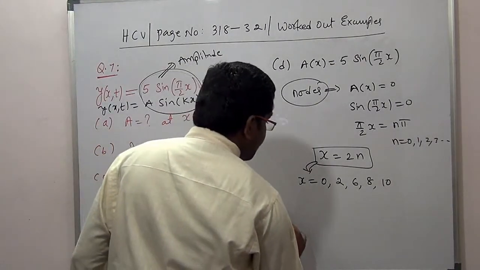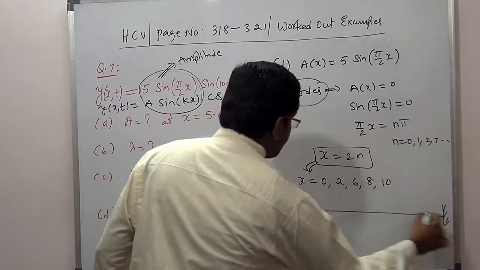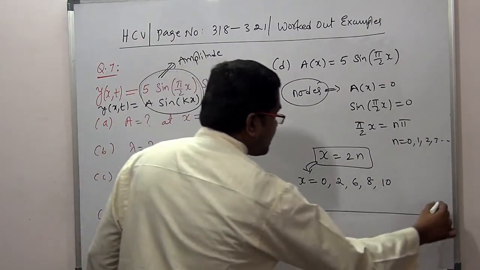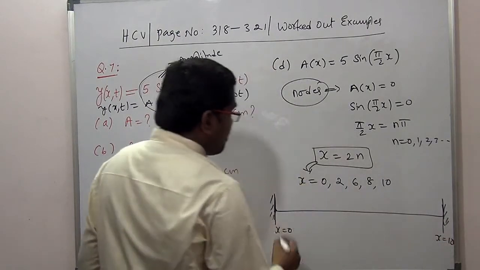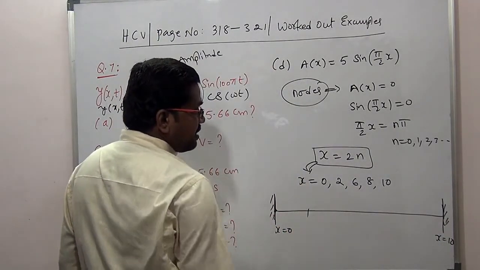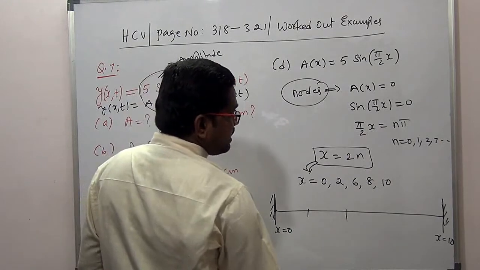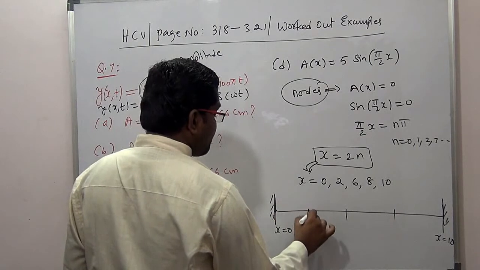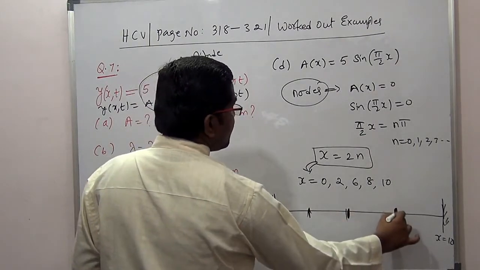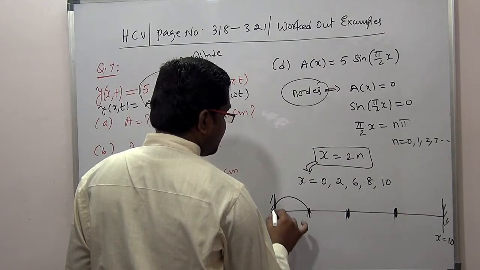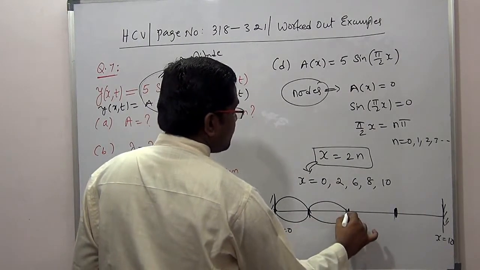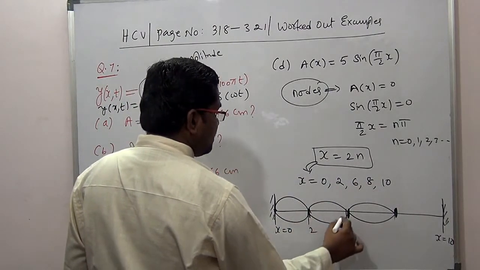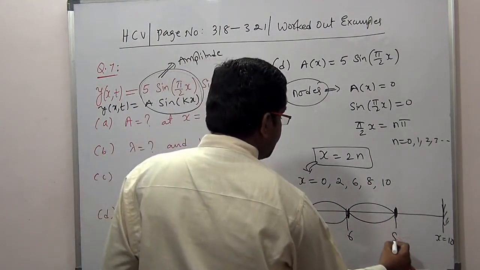You can try drawing the string like this. This is the string fixed at both ends. This is the x equal to 0 end, and this is the x equal to 10 centimeters end. First is 0, then 2, then 4, then 6, then 8, then 10.